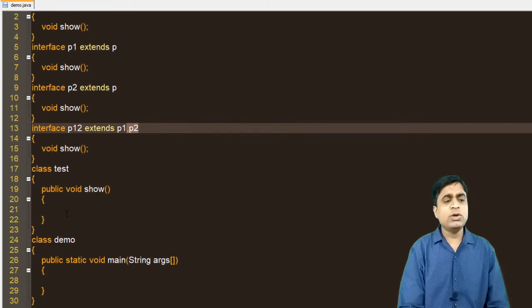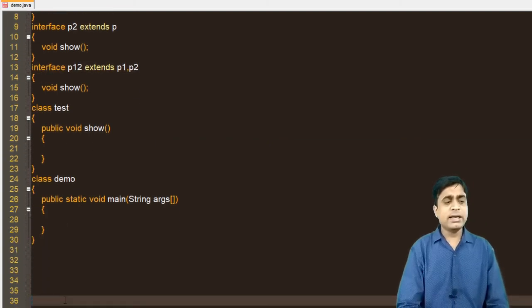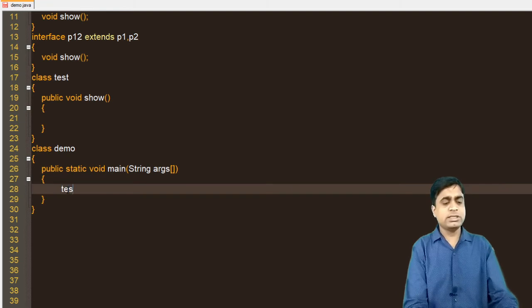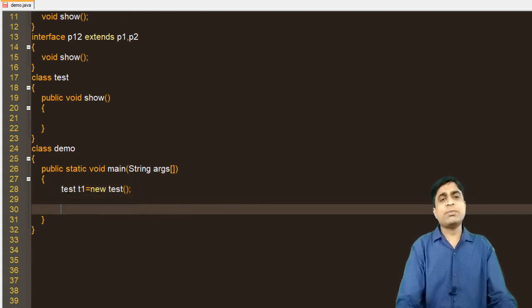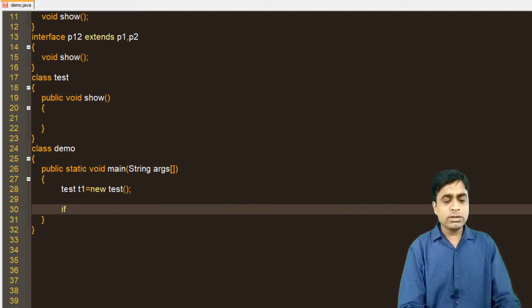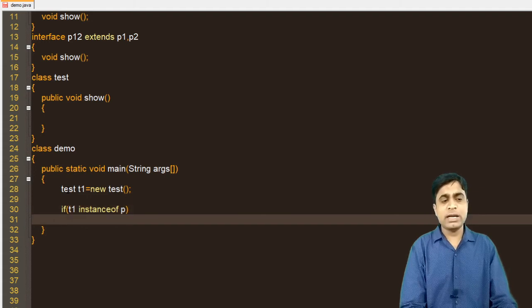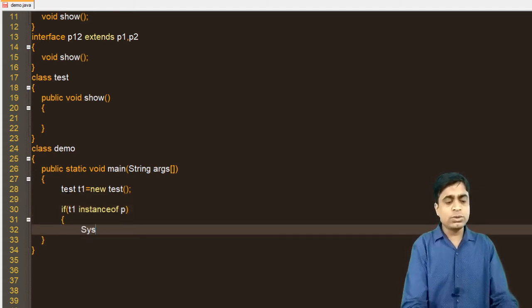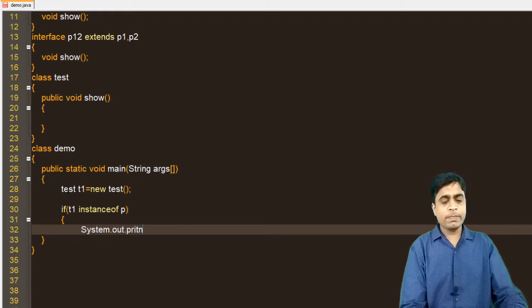So now we want to check it out. I am creating the object of Test, t1 equals new Test. Can t1 access the property of the P interface? We can check by using the instanceof operator, which returns true or false. So I am writing t1 instanceof, followed by the name of the class or interface. So I am writing just P. If this returns true, then System.out.println.